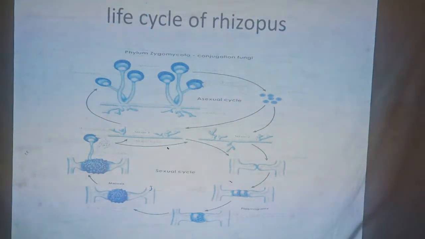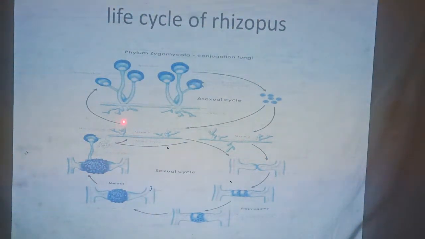Now what happens whenever it matures during asexual reproduction? It is haploid in nature. When it is matured, all the nuclei pass through the sporangiophore, or the aerial hypha, to this sporangium. Now this sporangium has two parts. One is called the columellar part, and this one is called the nuclear part.